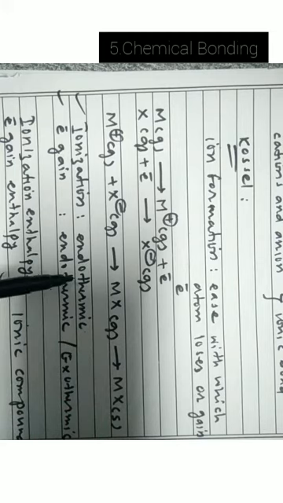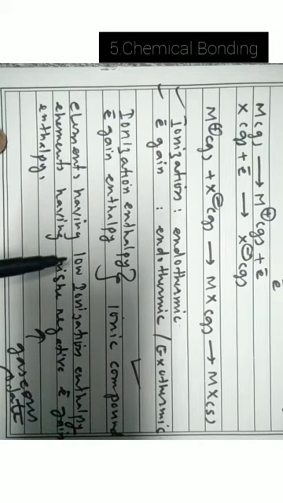Now ionization is endothermic. Formation of an ion from a neutral atom is endothermic. It requires the input of energy. Electron gain may be endothermic or exothermic. By knowing the ionization enthalpy and electron gain enthalpy, we can predict which element can form an ionic compound.